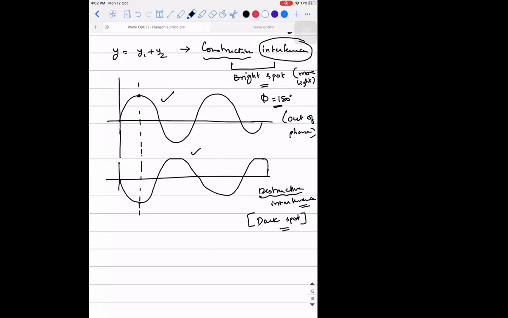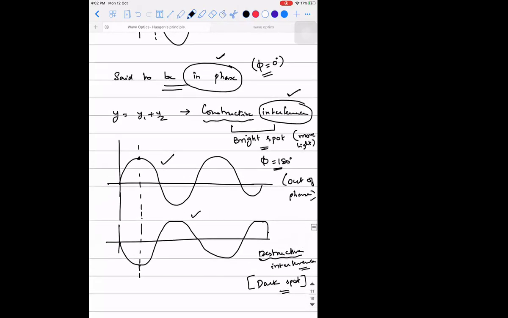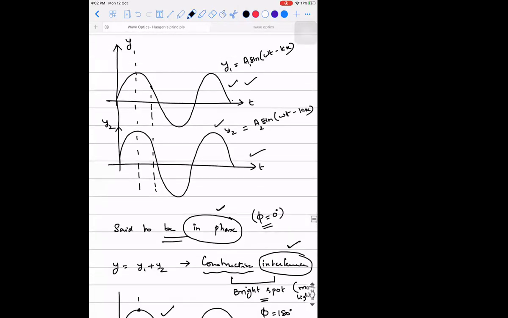Sir, could you repeat once again? Which point? The bright phase and the dark phase? See, in phase means they will have a phase difference of 0 degrees. I hope that is clear. So when two waves which are getting superposed have 0 phase difference, and those two light rays mix with each other, there will be an output light wave.